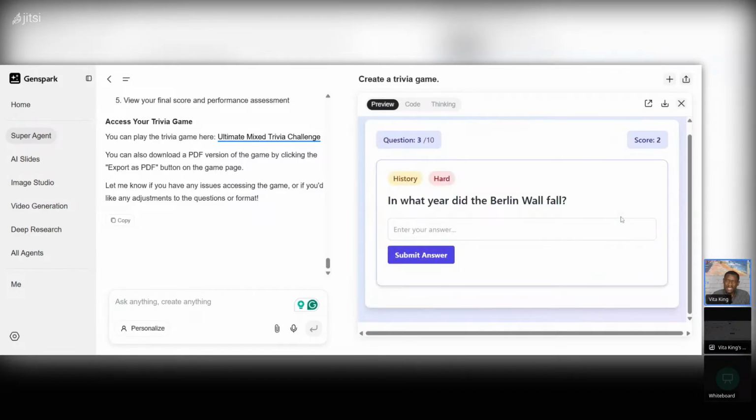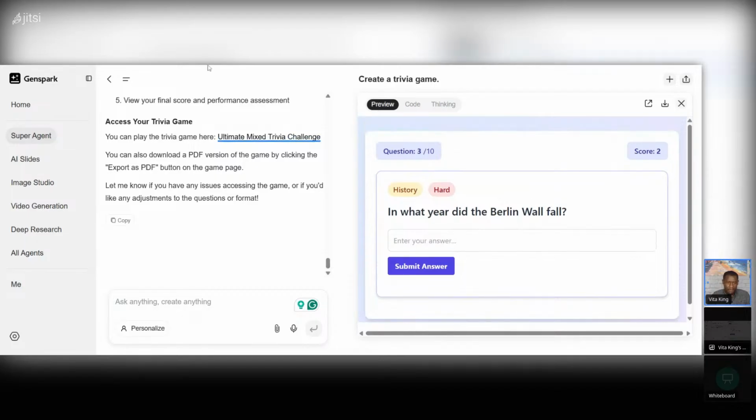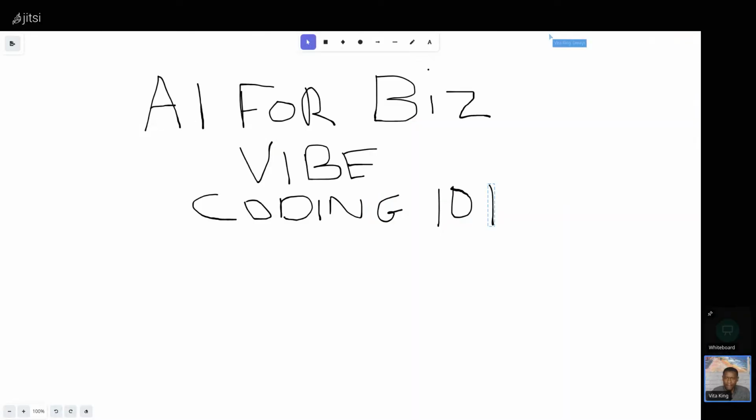Okay, well, what year did the Berlin Wall fall? 1940, after World War III, right? Man, I don't even remember. Yeah, but that's it. Let me stop sharing the screen here so I can maximize it full screen, and then you guys can see it, right? But listen, I'm doing this live, direct for you.